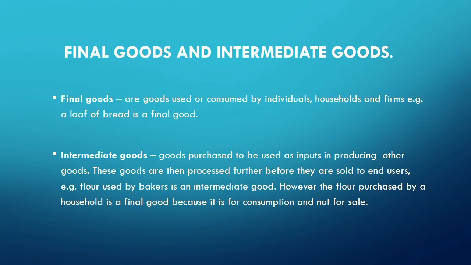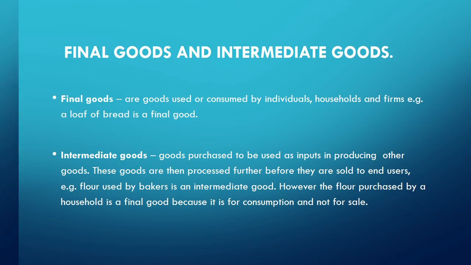But from the baker's point of view, flour is an intermediate good. It's very, very important to get this distinction. One, we are preparing the good with an intention of resale. The other one, we are preparing the good for consumption, and therefore it becomes a final good.